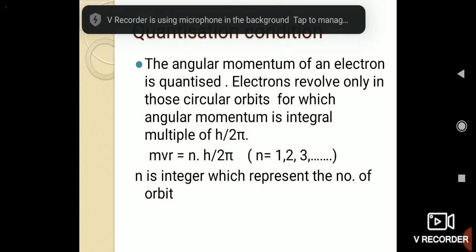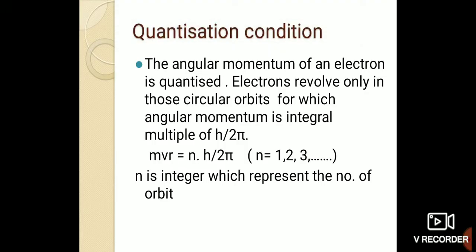Now, to go through this we have to know the quantization condition. What does the word quantization mean? To understand it, you can consider it as a fixed amount. It is like standing on a staircase.